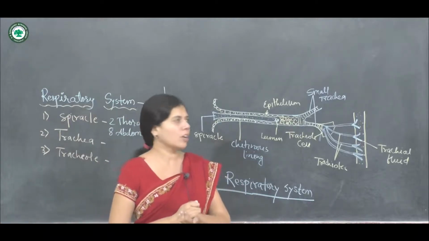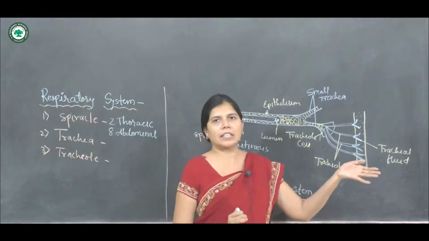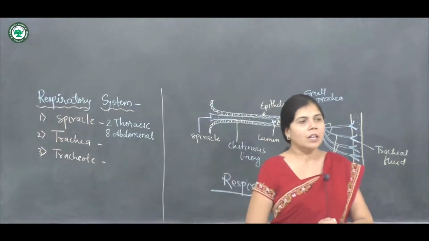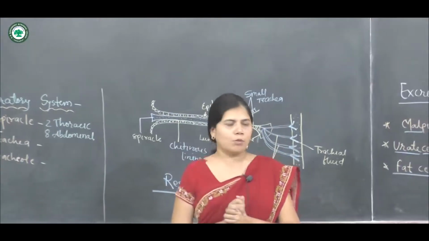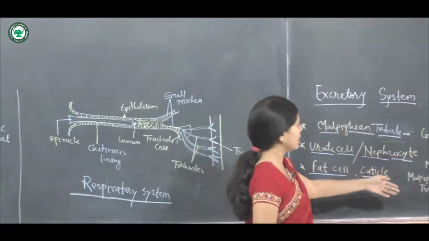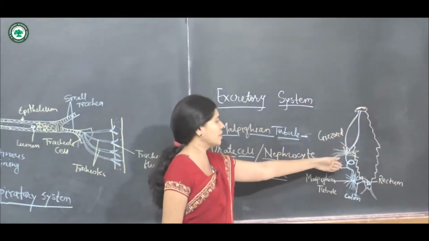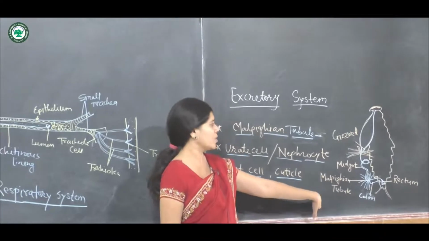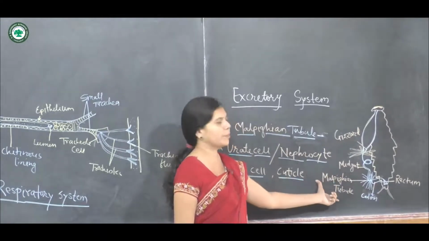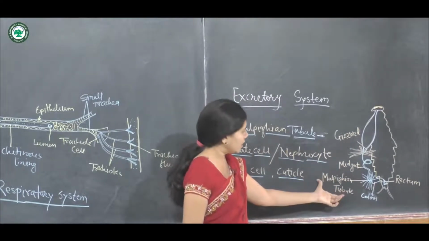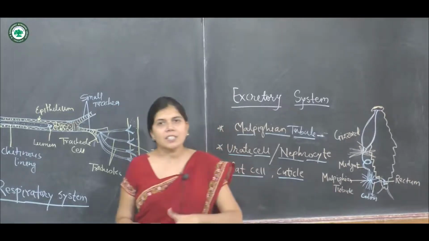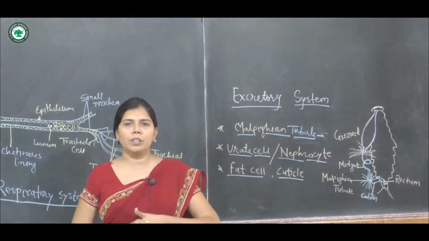Now we are moving on to our next topic, that is the excretory system. The excretory system of the cockroach is clearly seen in the diagram. It is the alimentary canal of the cockroach in which the Malpighian tubules are present. The Malpighian tubule is the excretory organ of the cockroach.